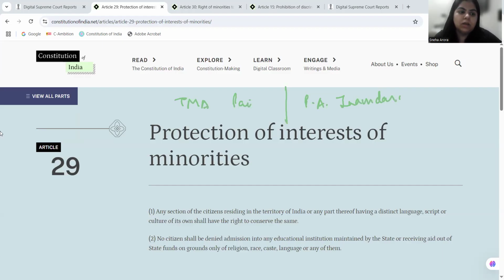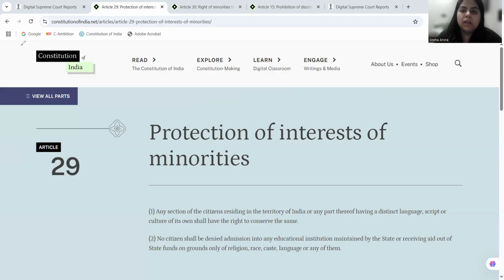Both are talking about unaided minority institution, and both are coming in a similar timeline. TMA Pai is adjudicated in 2002, PA Inamdar is coming in 2004. And once we reach the end of the discussion, there is a very interesting turn that the Constitution of India takes. But however, that is the academic discussion we will do after we complete these two cases.